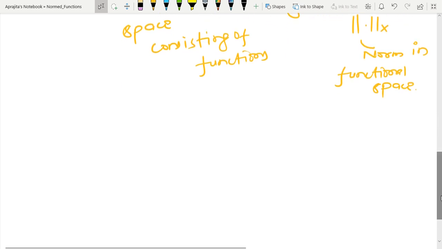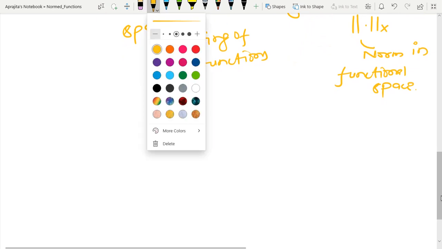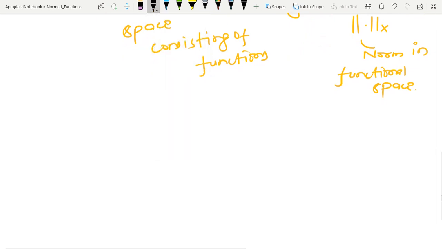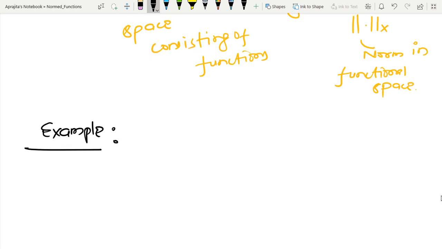So let us start with one simple example. This is somewhat of a mathematical example, and after that I will come to the dynamical system.